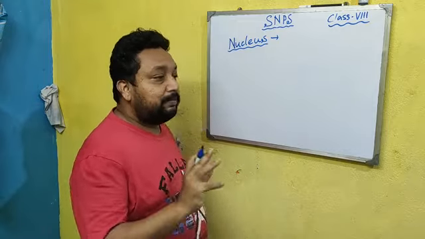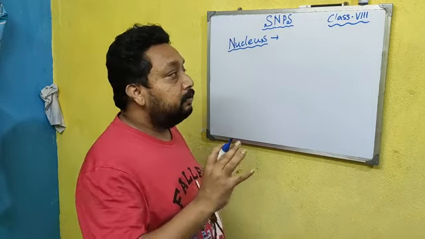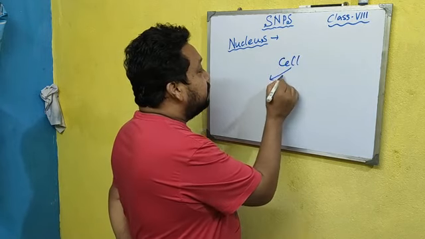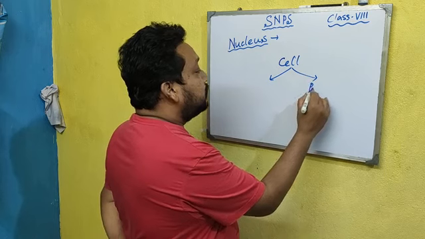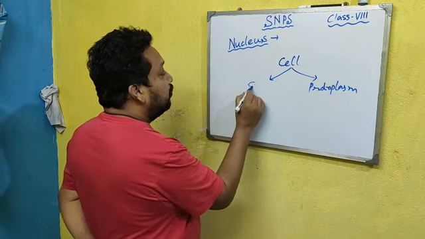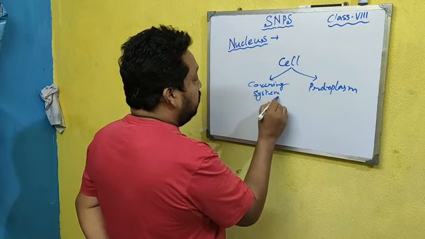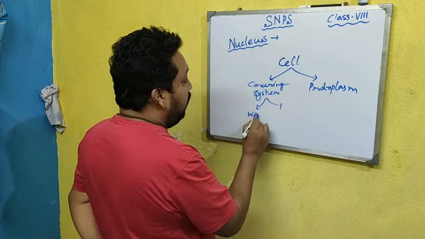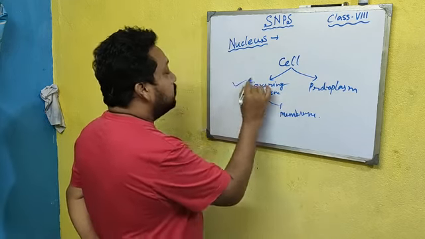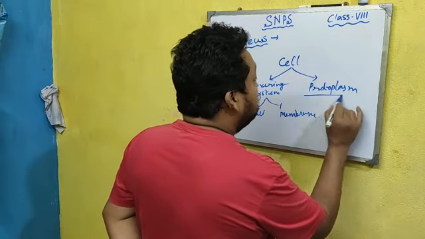In previous classes we have discussed the cell and the general structure of the cell. Cell structure is mainly made up of protoplasm and the cohering system. Both parts of the cohering system, cell wall and cell membrane, we have discussed in previous classes. In this class, I will start the protoplasm.